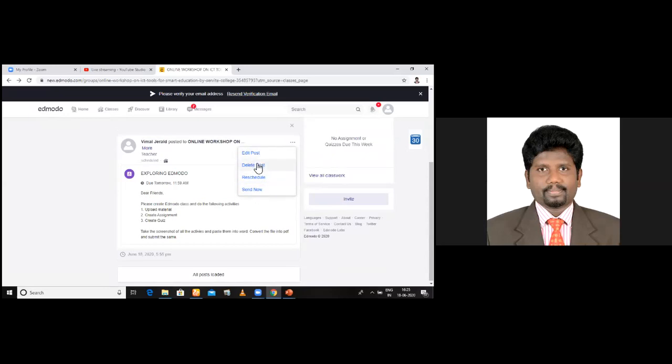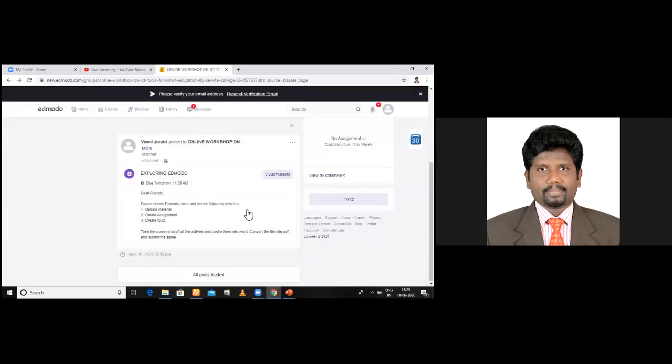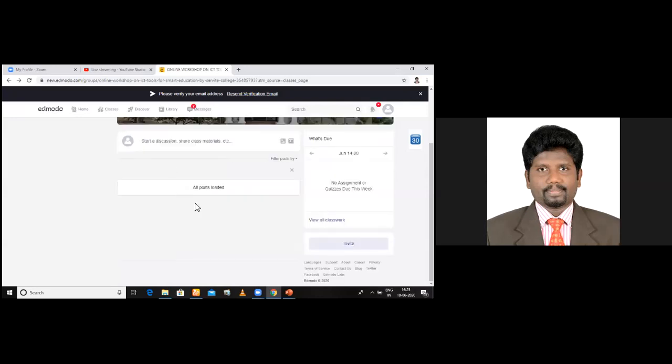You can delete the post, you can edit the post, you can resend the post, and you can send it even now. I'm sending it now. See, actually it was scheduled earlier, to a later date. Now I'm sending it now itself to the class. See, it will appear for the students.